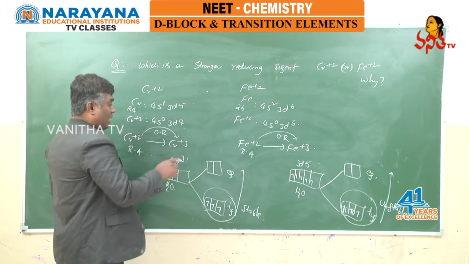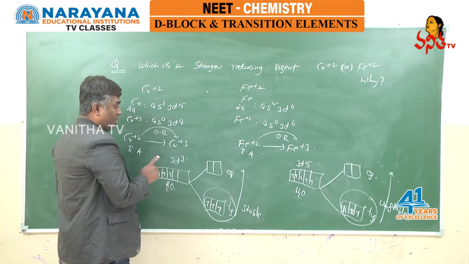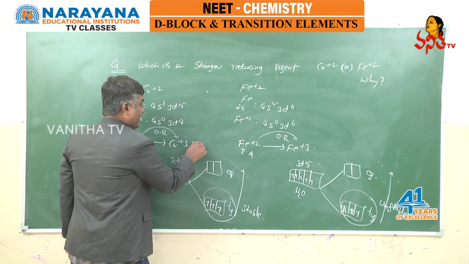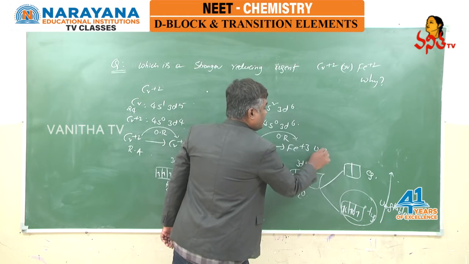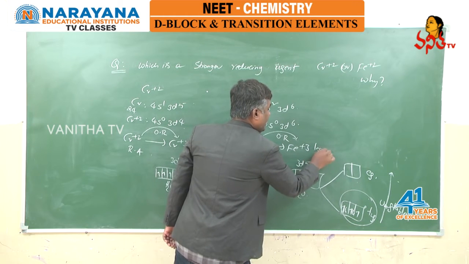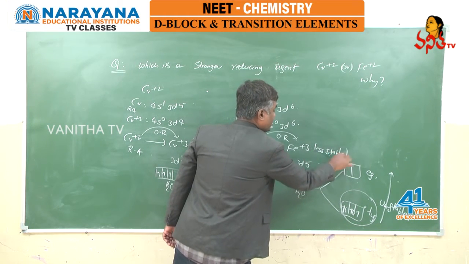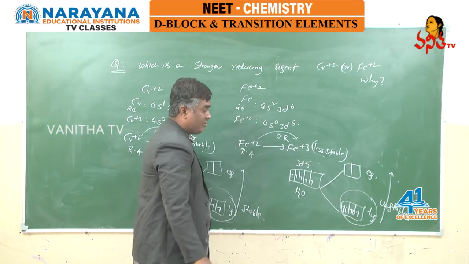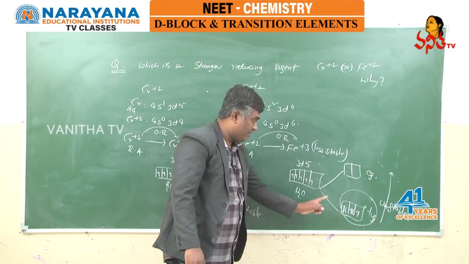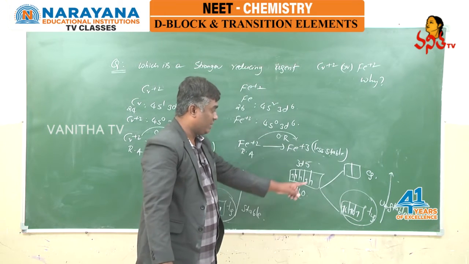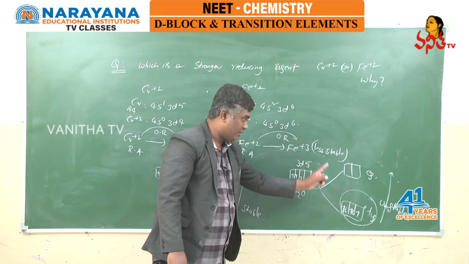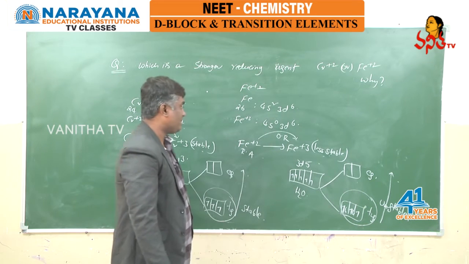In aqueous medium, chromium +3 is a stable species, and iron +3 is unstable, or you can say less stable. Why is iron +3 less stable? Once again, because in aqueous medium the t2g set of orbitals is neither half filled nor fully filled, so the species is less stable.